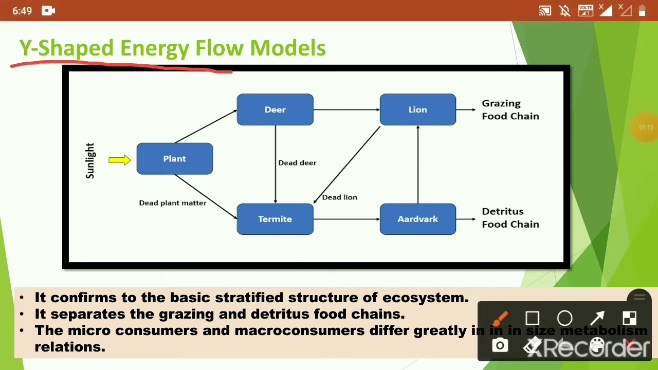The Y-shaped energy models are also known as double chain energy flow models. These models are more realistic and more acceptable because they conform to the basic stratified structure of the ecosystem. They also tell that the micro-consumers and macro-consumers differ greatly in the size-metabolism relation. The third and most important feature of this energy flow model is that they separated the grazing food chain and detritus food chain. Let's know more about the food chain.